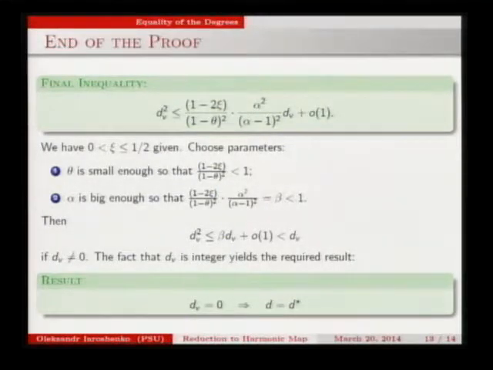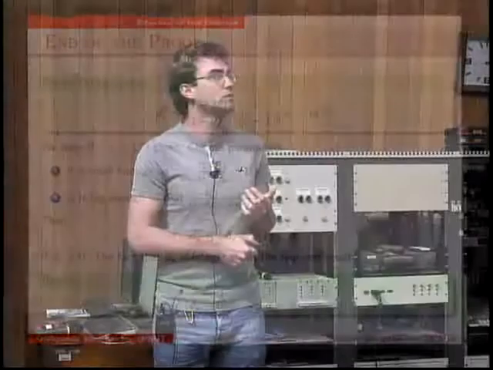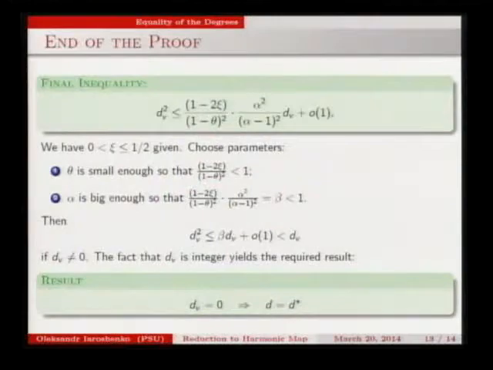So if dV is non-zero, we have the inequality dV squared strictly less than dV, and that's the difference between two integers, that degree. If it's an integer, it can be only 0. So that finishes the proof: dV equals 0, and that means that the difference d minus d star is 0, so d equals d star. So we actually proved that both degrees are the same.